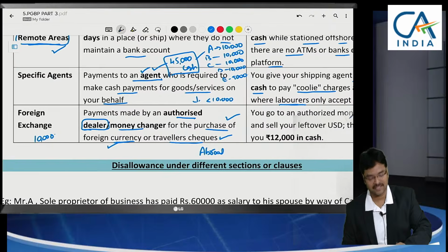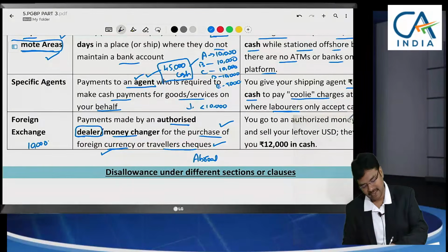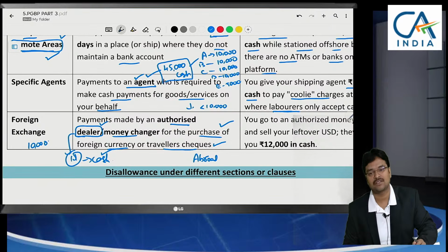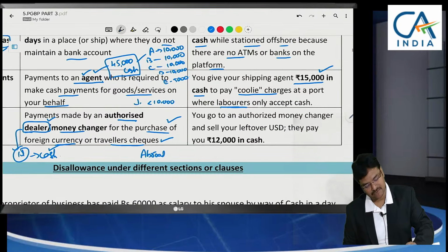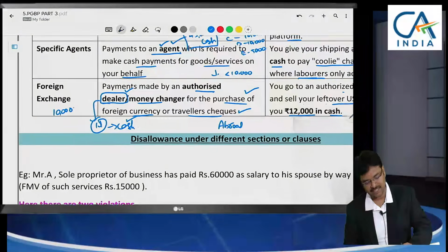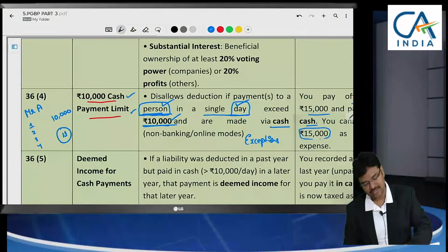In this case, even though you are making a cash payment of 1 lakh, he should be an authorized money exchange dealer. They have their own norms. For every payment made by them, they will maintain their respective records. That's why, keeping this in view, if you go to an authorized money exchange, sell your leftover US dollars, and they pay 12,000 in cash, is it eligible? Yes. This purchase is an eligible expenditure. So, all these are exceptions.